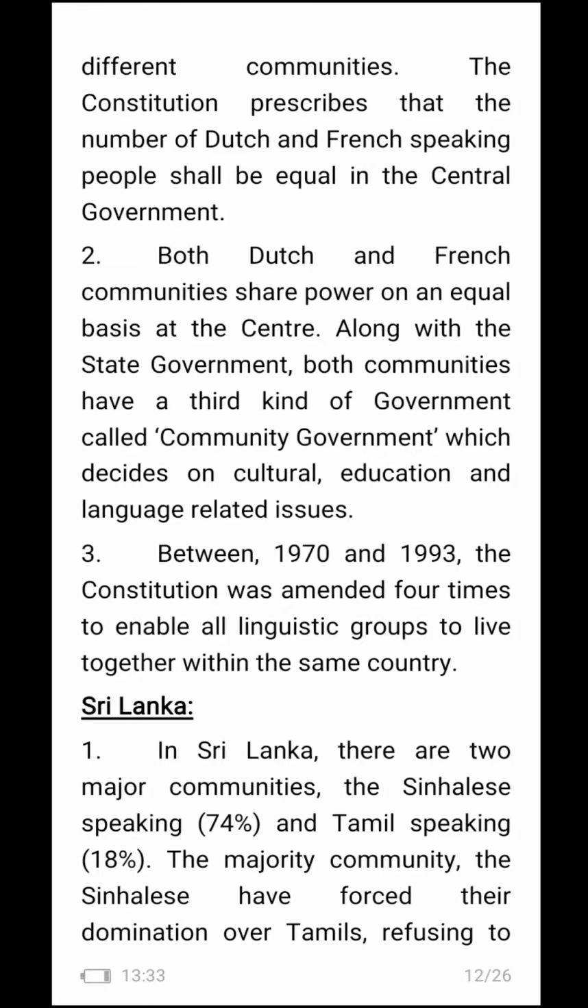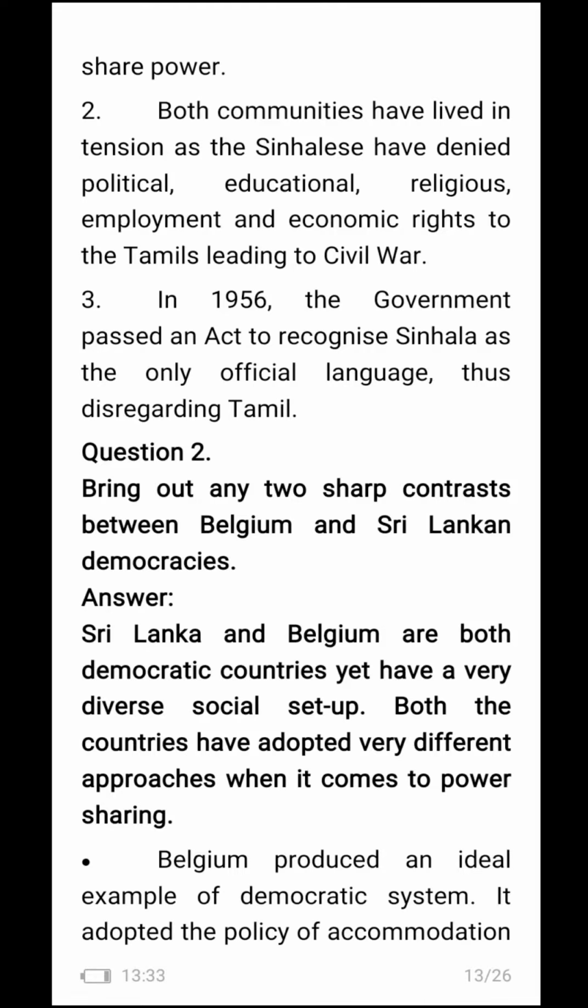In Sri Lanka, there are two major communities, the Sinhalese speaking 74% and the Tamil speaking 18%. The majority community, the Sinhalese, have forced their domination over Tamils, refusing to share power. Both communities have lived in tension as the Sinhalese have denied political, educational, religious, employment, and economic rights to the Tamils, leading to civil war. In 1956, the government passed an act to recognize Sinhala as the only official language, thus disregarding Tamil.